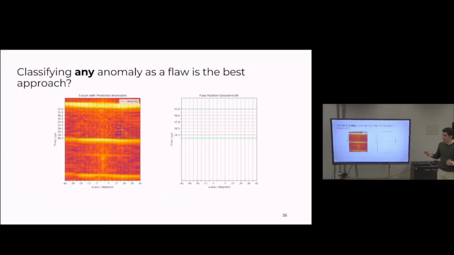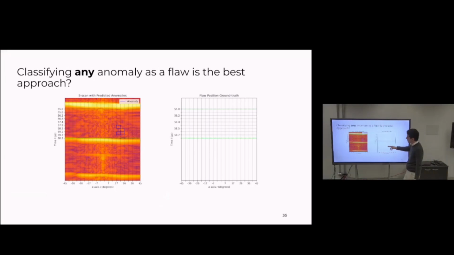Well, a good question about our approach, I believe, would be: are anomaly detection algorithms the best approach for this problem? And I believe that's a valid question. The positive side of using an anomaly detection algorithm is that you can detect any type of flaw with different shapes. But the downside is that you detect anything that does not appear in the training set as an anomaly or a flaw.